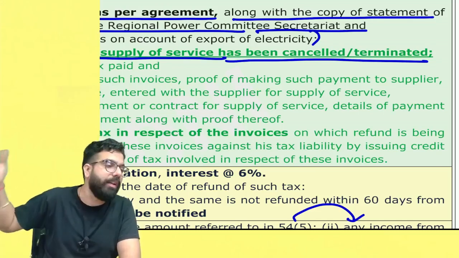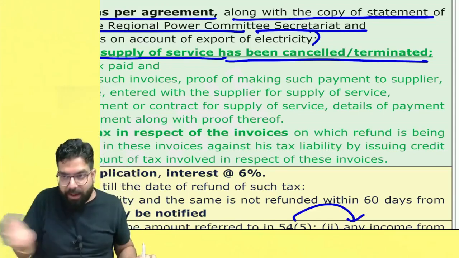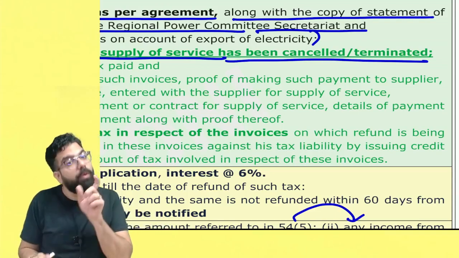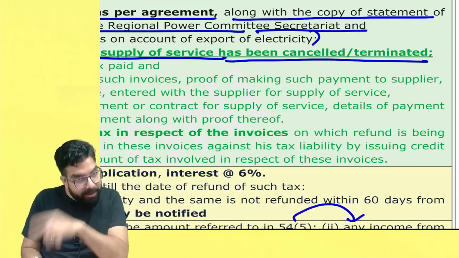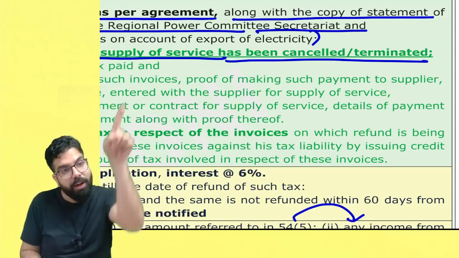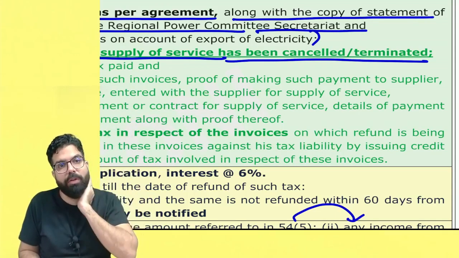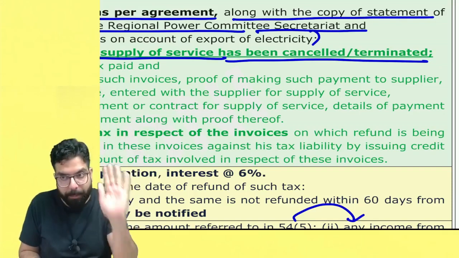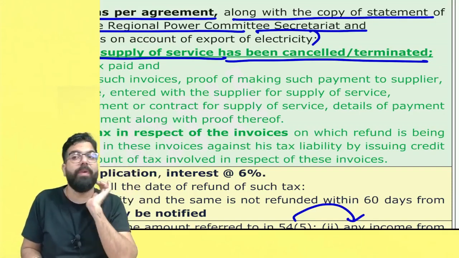But sir, he told that the time limit for credit note is gone, and hence they refunded me only the principal amount, they did not refund me the GST amount. Now, an unregistered person in these scenarios can go ahead and apply for refund on the GST portal. He can go to the GST portal, generate a user ID and register himself temporarily, and then he can go ahead and file a refund application.